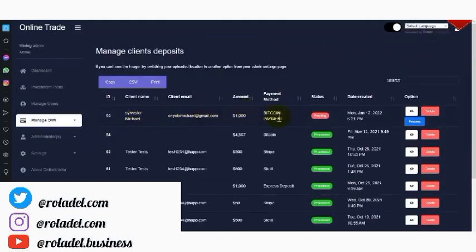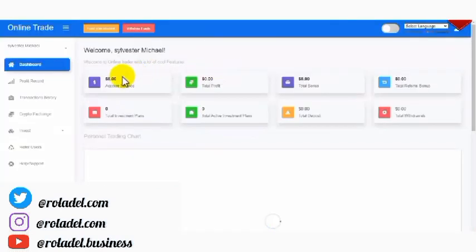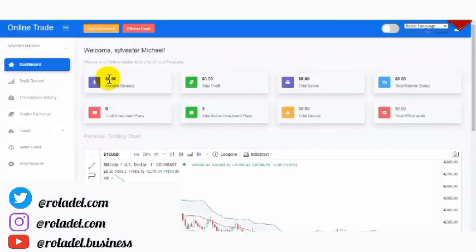This is the account that made the deposit. As you can see, the amount is $1,000, the payment method is a Bitcoin payment, and the status is currently pending. I need to approve this transaction before it reflects on the user account. So let me go back to the user account. Now I'll refresh the account.